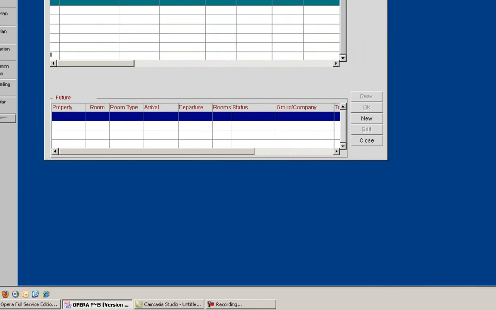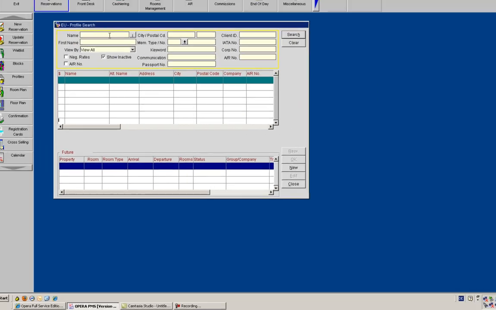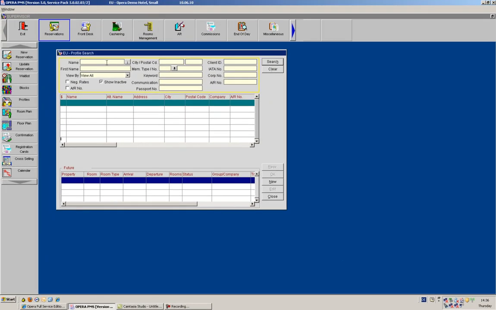The yellow frame here means that this is a search area within Opera. So we could put in part of the information that we would like to search for, and then if we click on search, the system will give us all the results that are equal to the search that we have done. I could start searching with the first name of the guest or the last name. I could also put here a filter which says I want to see only individual profiles, so that my search is aimed only at individual profiles.